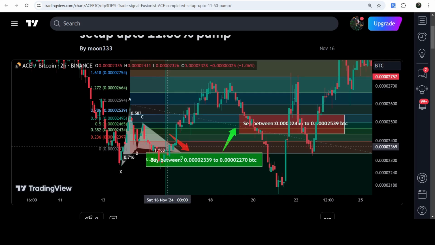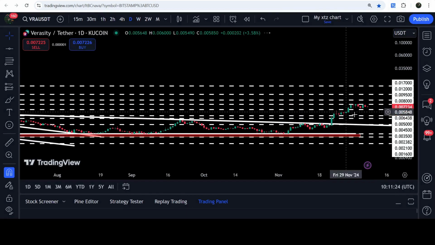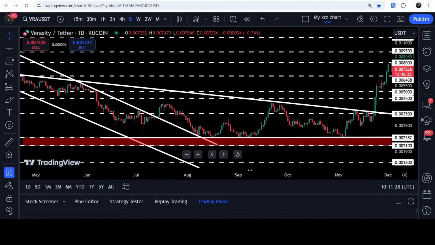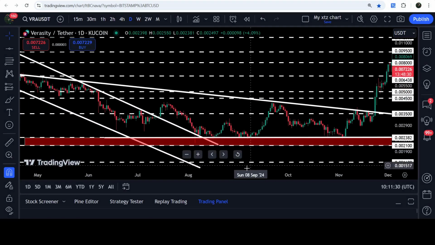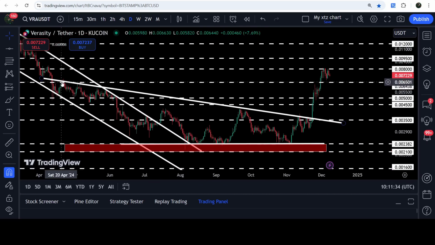Now, let me take you to the live chart of Verasity. And first of all, let me show you the daily time frame chart. And here you can see that for the past several days, it was moving inside this descending triangle. Even for the past several weeks, it was moving inside this triangle. Since after the month of April 2024, it was moving inside this triangle.